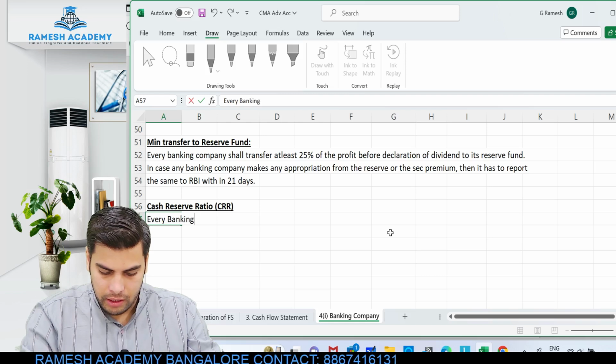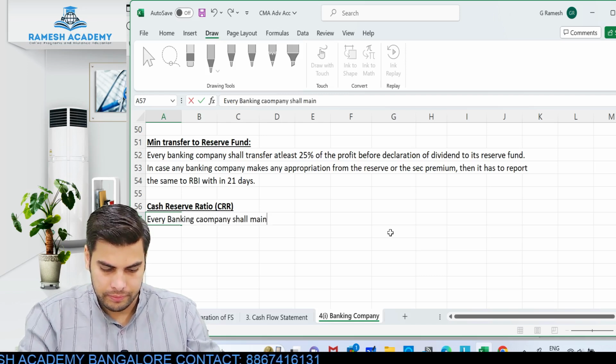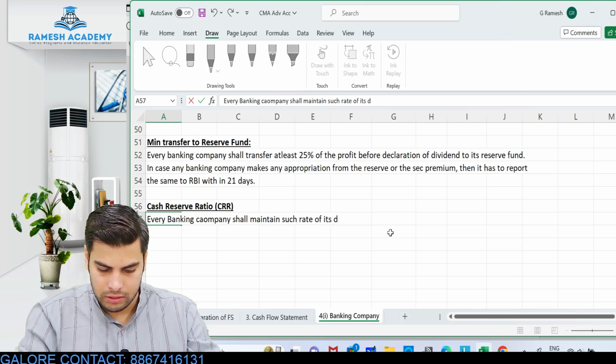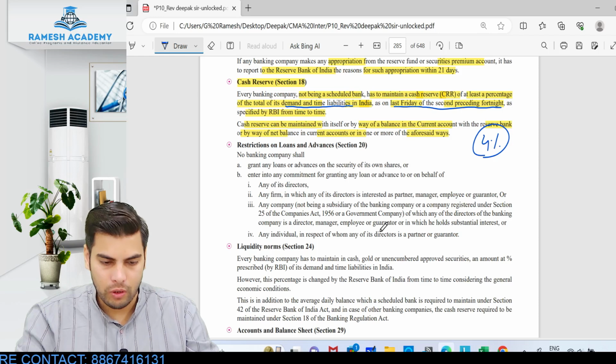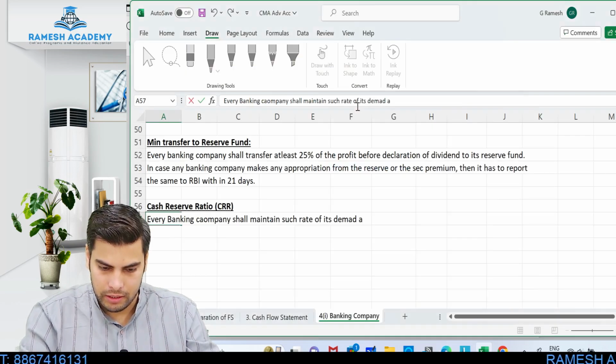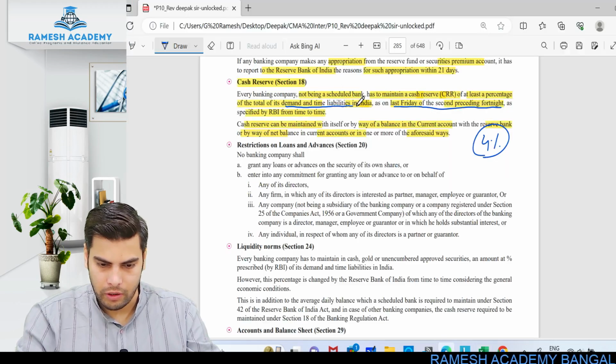So every banking company shall maintain such rate of its, okay, of its what? Look at this, of its demand and time liabilities in India, as on what date?